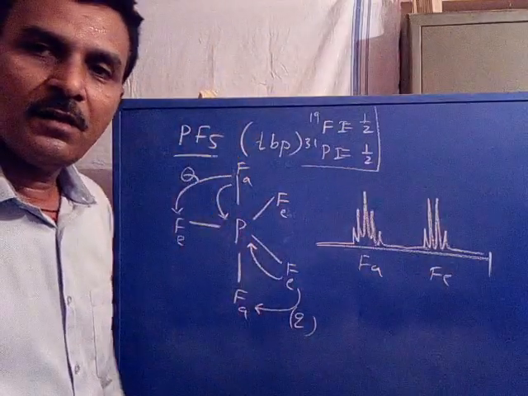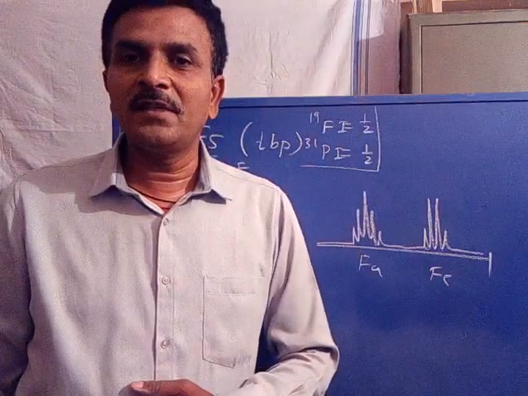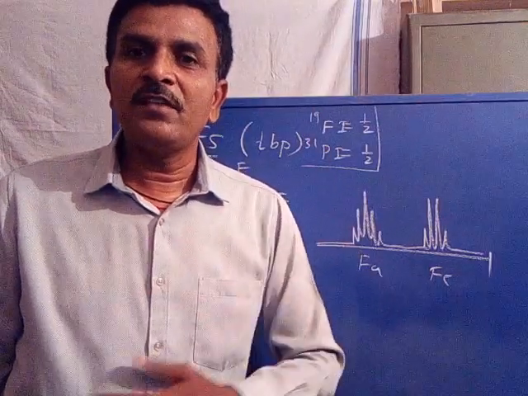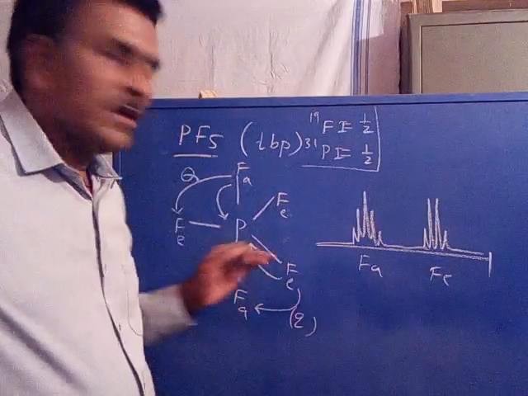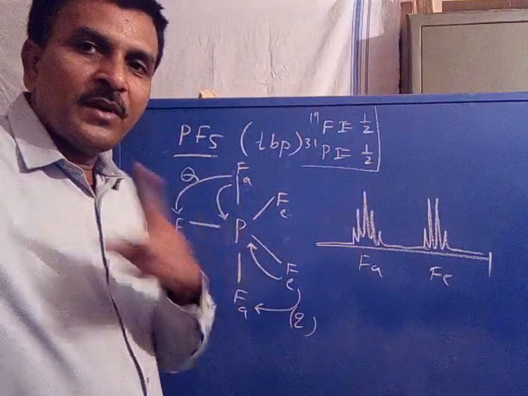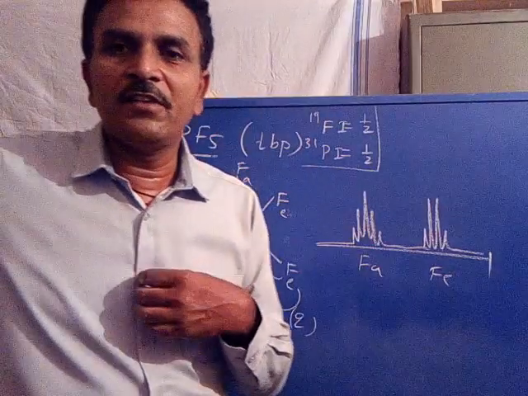When the same molecule is recorded at room temperature, that is higher temperature, only one fluorine signal appears, irrespective of axial or equatorial fluorine.